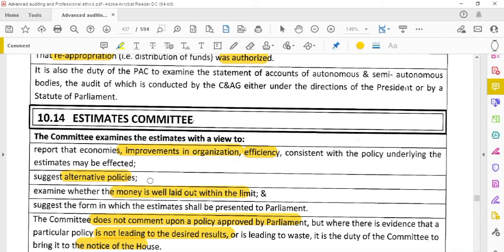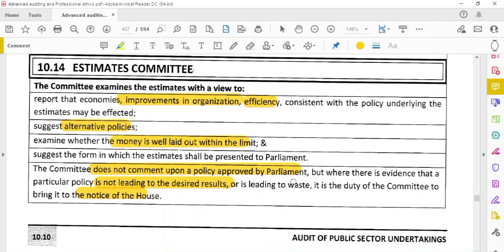Then examine whether the money is well laid out within the limits. Means they have to check whether it is provided within the limits. Then suggest the form in which the estimates shall be presented to the parliament. They will say how the estimates have to be presented to the parliament. Next, the committee does not comment upon the policy which is approved by the parliament. But if they find that it will not reach the desired objectives, then they will tell the parliament this is not the correct policy you are suggesting.